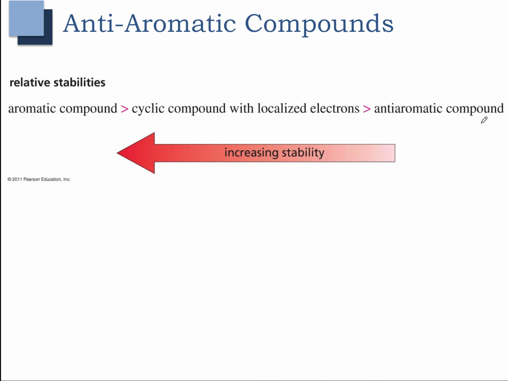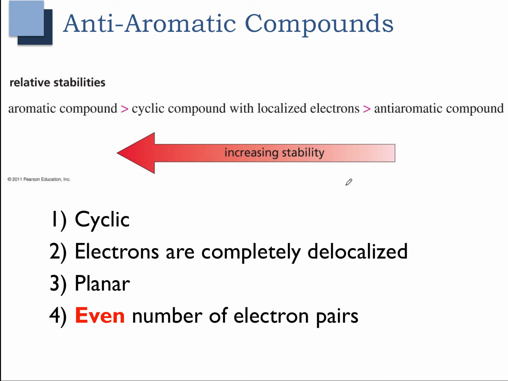Now anti-aromatic compounds, as I mentioned, we can determine by looking to see if they are cyclic, the electrons are completely delocalized, and they are planar. And those three rules are the same rules that we would go through when we were determining if something is aromatic. The key difference here is number 4. For anti-aromatic compounds, they will have an even number of electron pairs. An odd number of electron pairs, recall, would be an aromatic system. So for anti-aromatic compounds, we're going to be looking for even numbers.